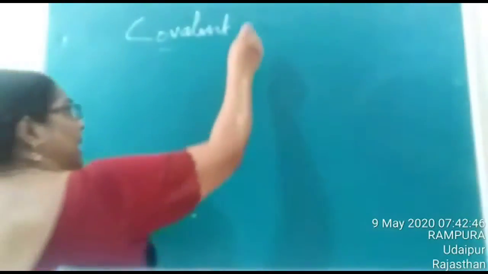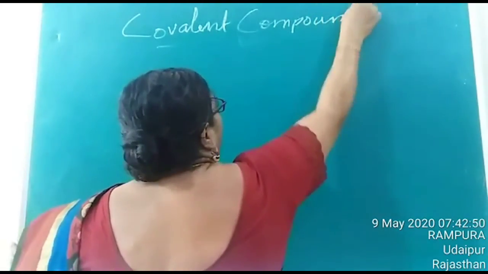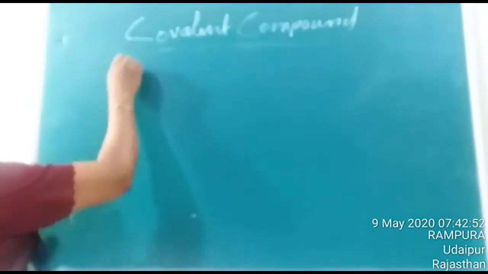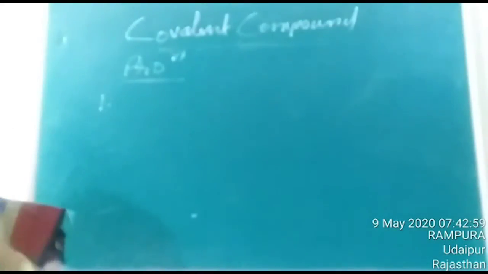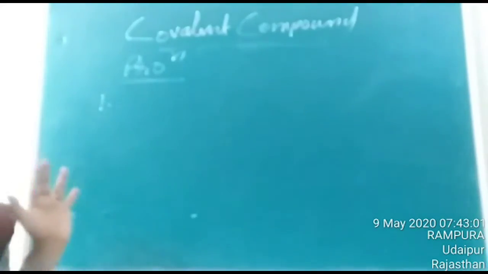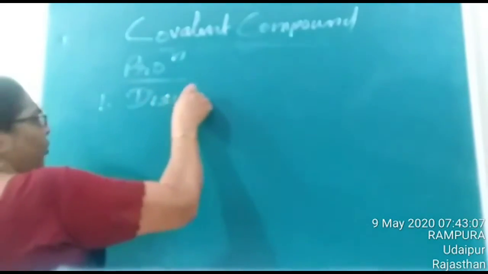And now let us study the properties of covalent compounds. As the first property, covalent compounds generally exist as discrete molecules. They don't have a definite molecular structure. They exist as discrete molecules.